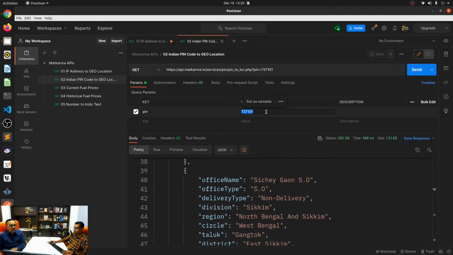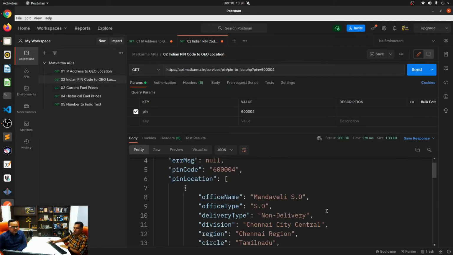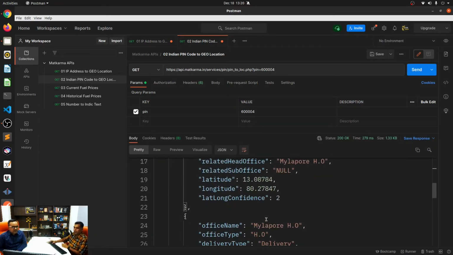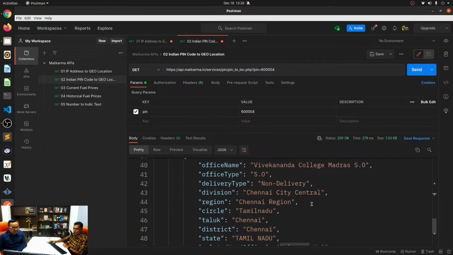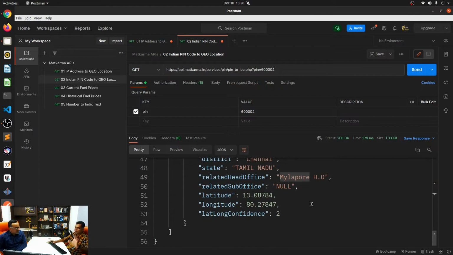Let's try 600004. If I say send, this will tell you this is Mandaveli, which is actually close to Mylapore, and Mylapore head office, with its confidence numbers and all of those things. So these are the three matches that we got for the same pin code.